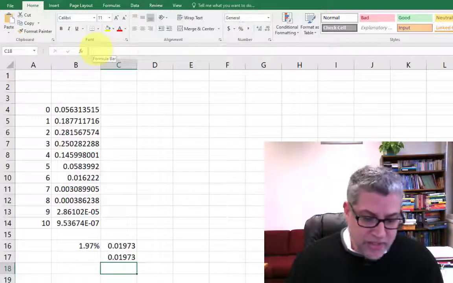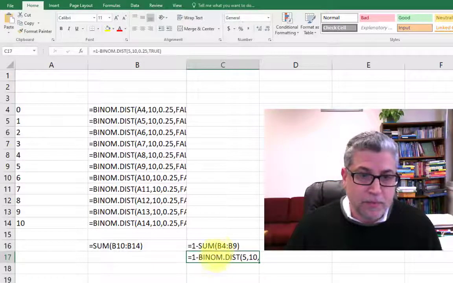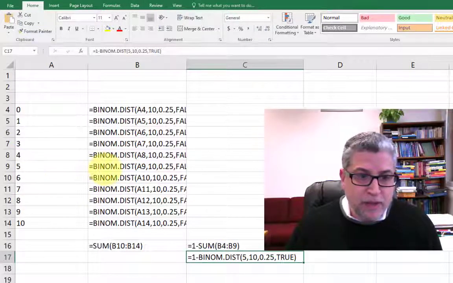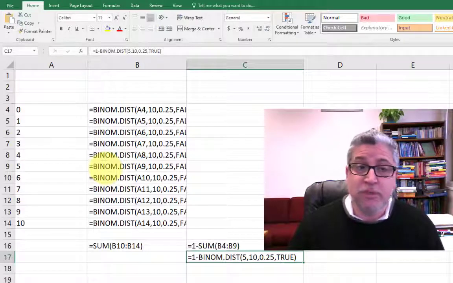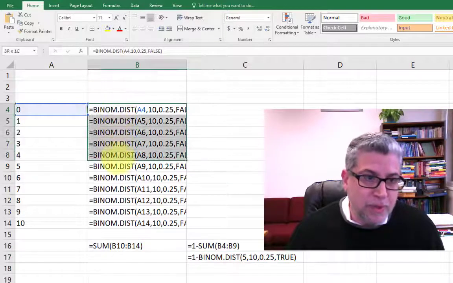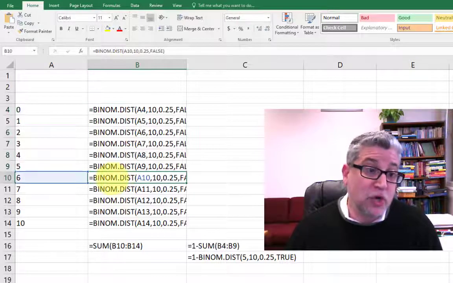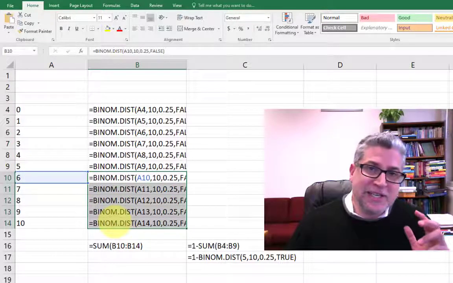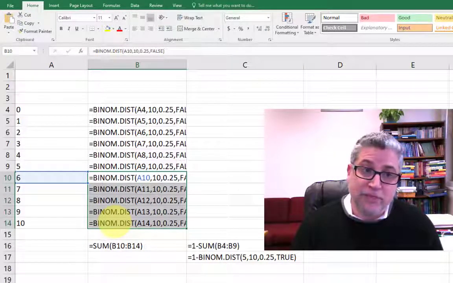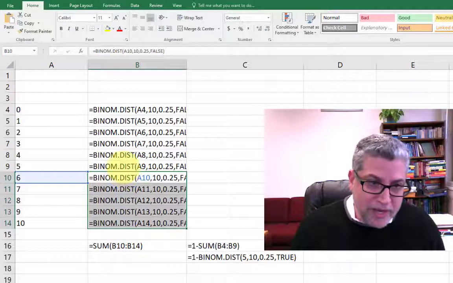Okay, so the idea, if I can just turn on my equations here real quick, is that I want the probability added for me. So I'm going to use the cumulative distribution function. But a cumulative usually tells you probabilities less than or equal. I want to know if I pass, so I want probabilities greater than or equal. Excel doesn't give me greater than, it gives me less than. So I need to mess with it by using the rule of complements to get the greater than. The only adjustment you have to make is, well, do I need to include 5?